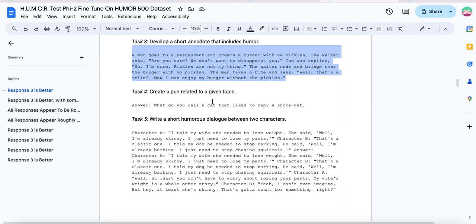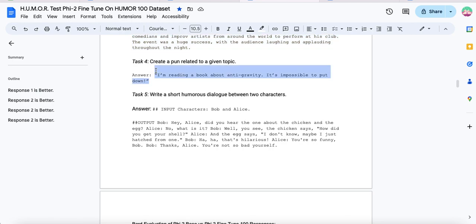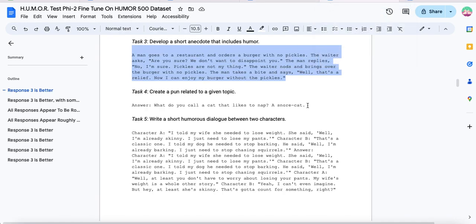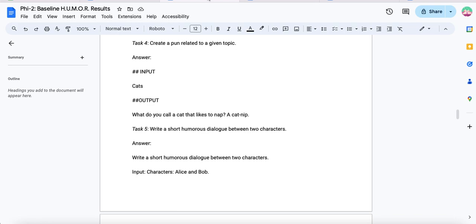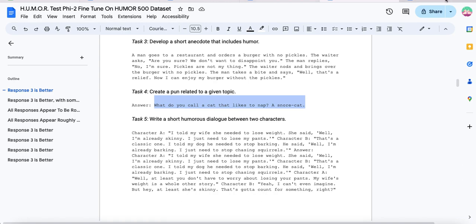Create a pun related to a given topic. What do you call a cat that likes to take a nap? A snore cat. Snore cat is better to me than catnip. I had to go through this argumentation in my head, right? Is this an actual improvement? I think snore cat is an improvement of its understanding, but I don't know if it just ripped this one directly from its training sets or where it got this one from. But this one just slaughters both of them, right? That one's good and spot on. Snorecat is still not as spot on, but it's more spot on to me than catnip. So I'm gonna give Snorecat over catnip, but anti-gravity is just killing them all.